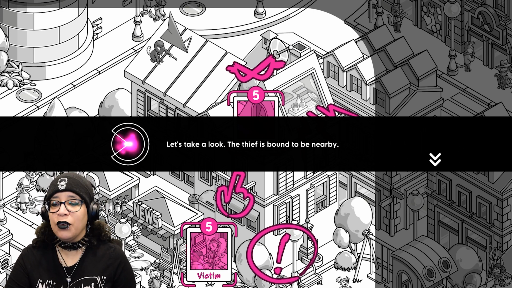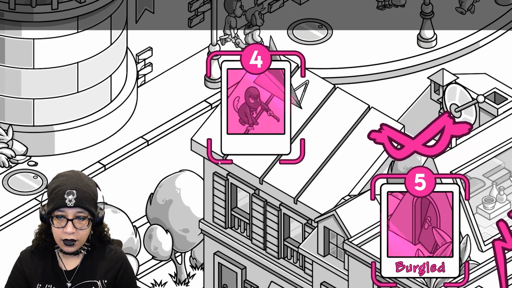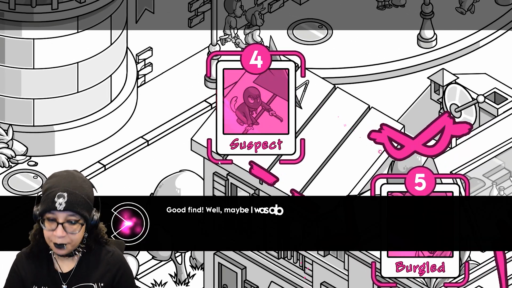Let's take a look. The thief is bound to be nearby. Literally right here, I see him. It's right there. I see them. It might not be a man.